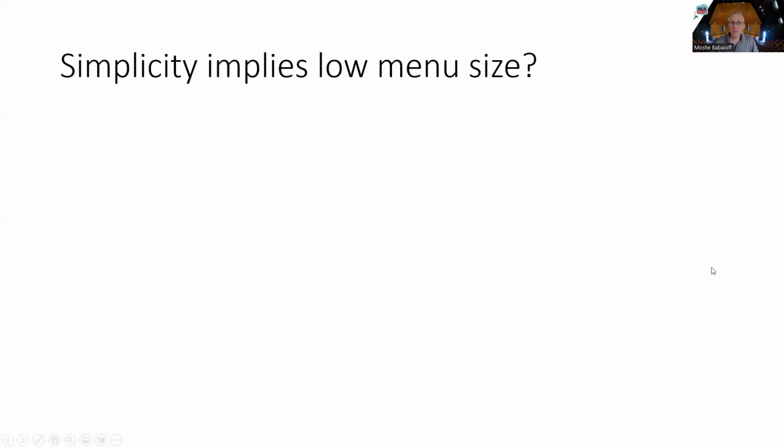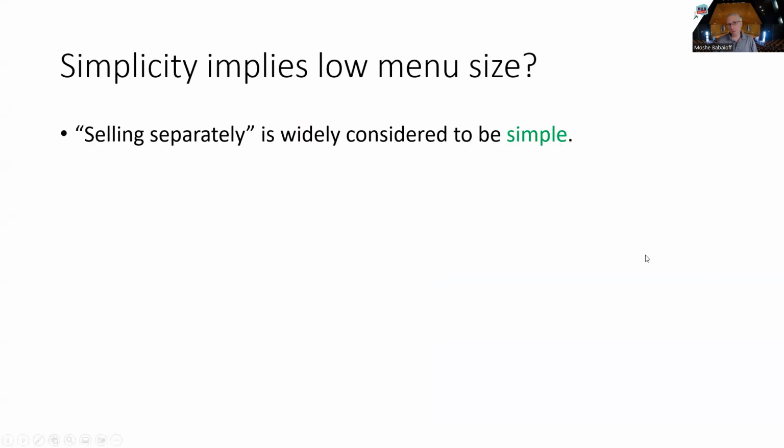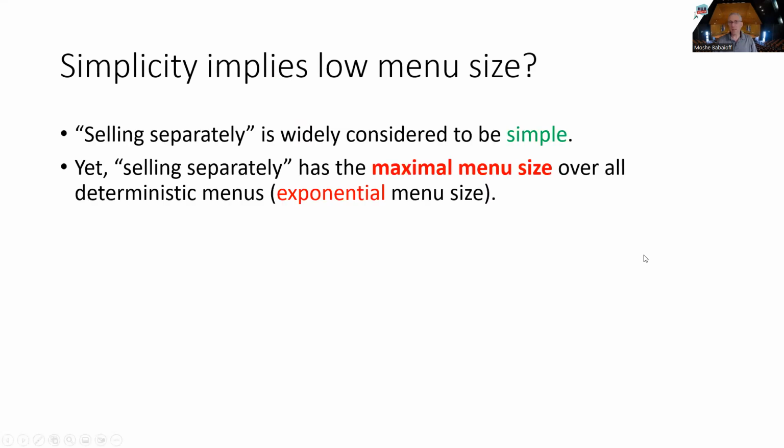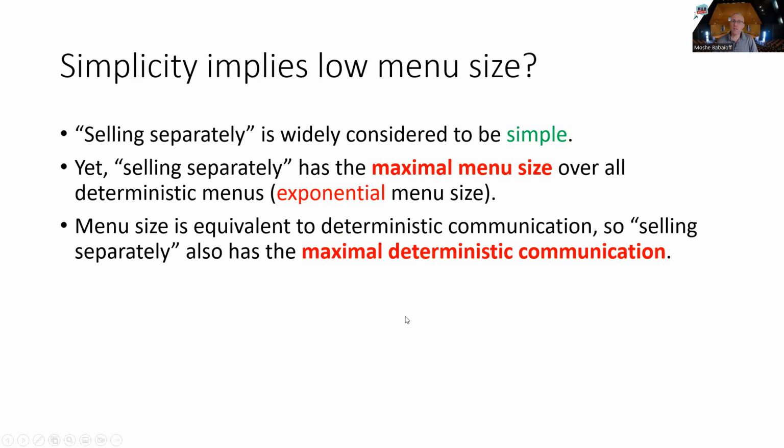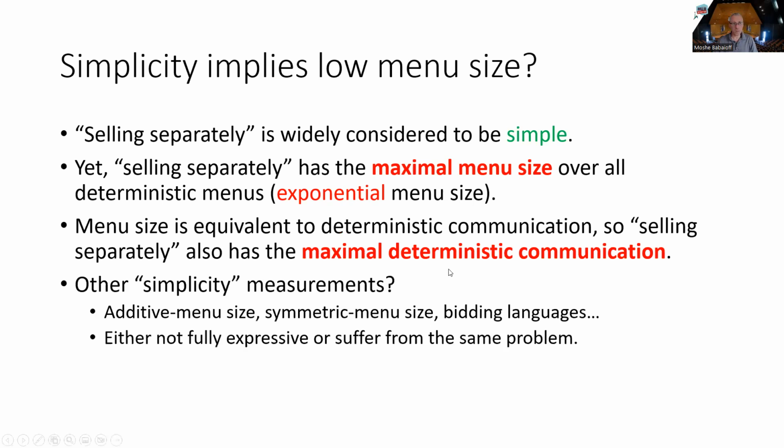Okay, so does simplicity imply low menu complexity? Selling separately is widely considered as simple, but if we look at the menu complexity of selling separately, it actually has an exponential menu complexity, which is the maximal menu size over all deterministic menus. The menu size is equivalent to the deterministic communication complexity. So in that sense, selling separately also has the maximal deterministic communication.